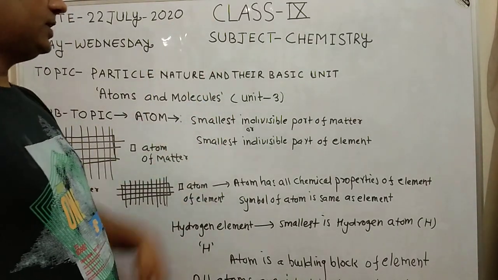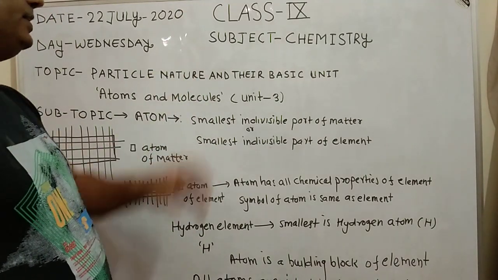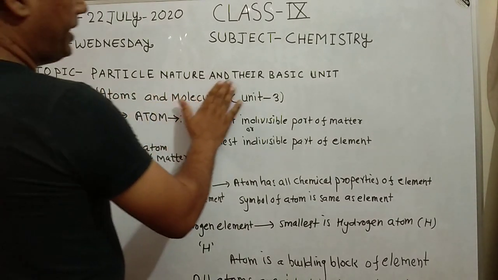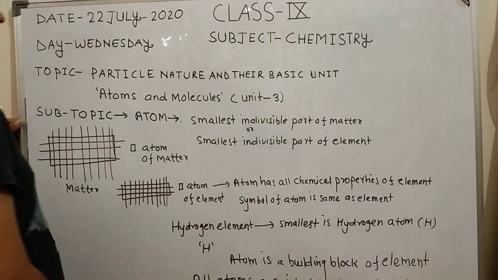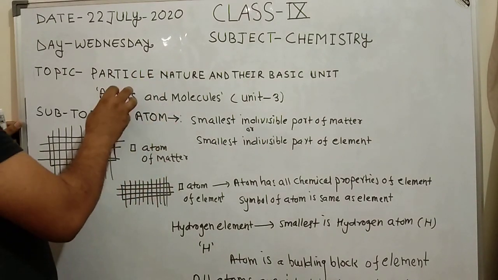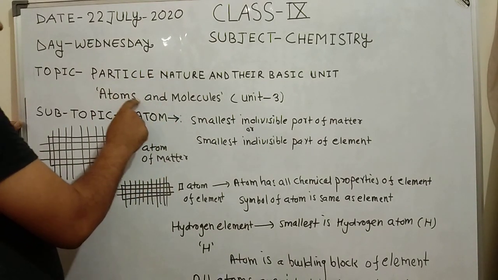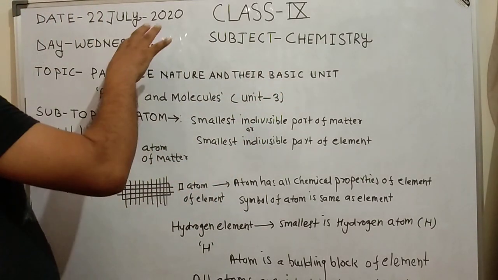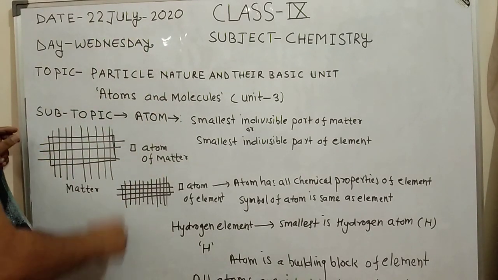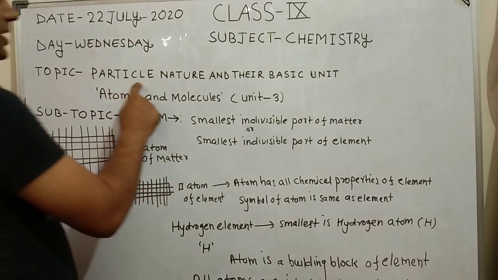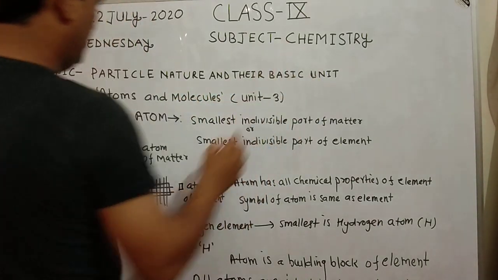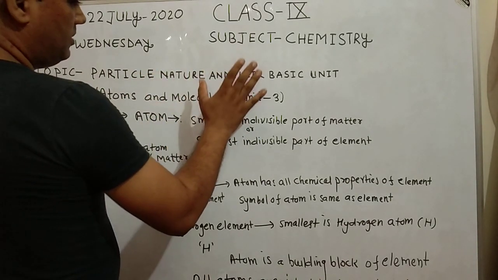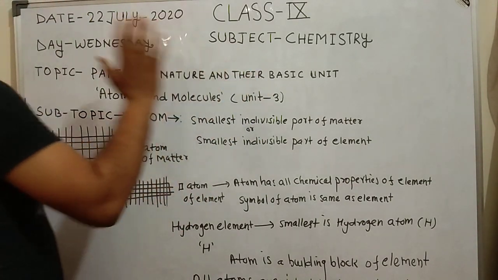Siddiqui. Today I am going to discuss the chemistry of ninth class and the topic is particle nature and their basic unit. In the NCERT book, it is related to atoms and molecules, that is chapter 3rd, unit 3rd, because according to the revised syllabus of CBSE, the topic name is given as particle nature and their basic unit, but it is related to atoms and molecules, chapter 3rd in the NCERT book.